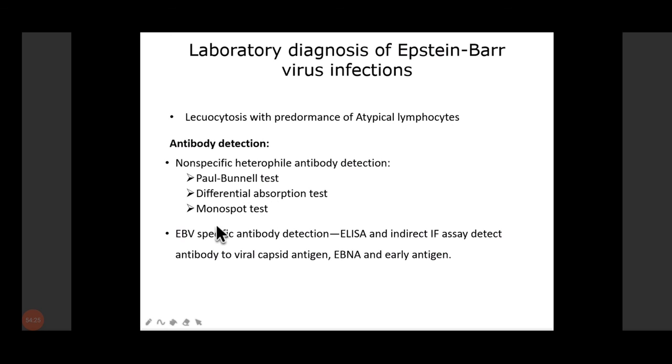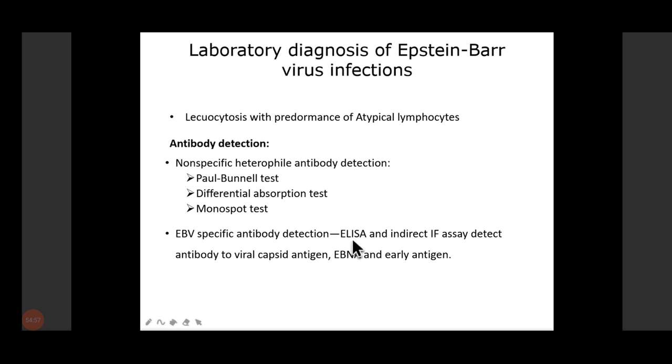Another test is the monospot test. It is similar, it is also an agglutination test, but in this we make use of horse erythrocytes, and it is a simple slide agglutination test. So we can detect the heterophile antibody which appears in patients. We can detect them by the Paul Bunnell test, then we confirm it by the differential absorption test, followed by the monospot test.